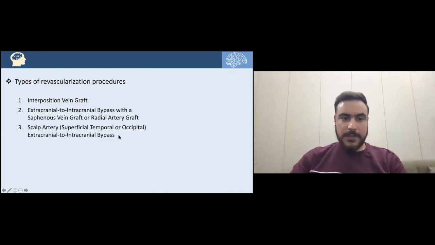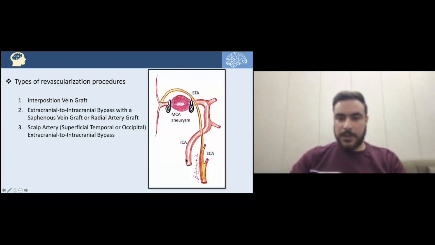Type 3 bypass is one in which we can use the scalp artery, either the superficial temporal or the occipital artery. That would also be an extracranial to intracranial bypass. Let's see the image here. Here we have an MCA aneurysm, and if we clip it and trap the aneurysm, how can the blood flow to the distal MCA? Well, we can take the superficial temporal artery and directly anastomose it to the distal MCA, distal to that aneurysm, to reperfuse that area. So how does type 3 differ from type 2?